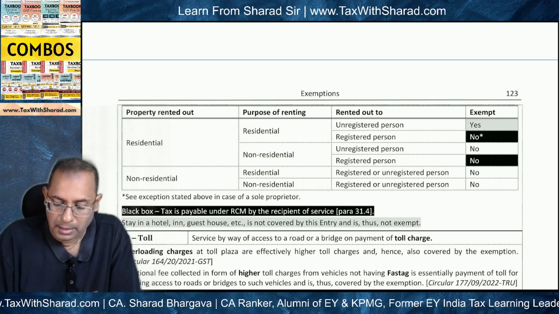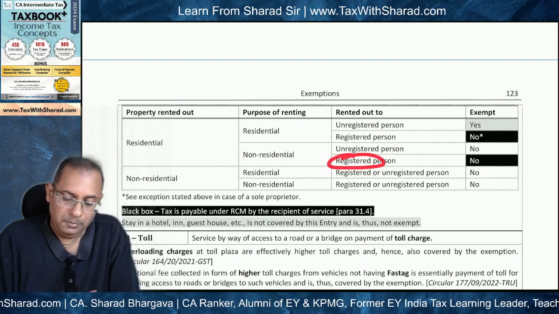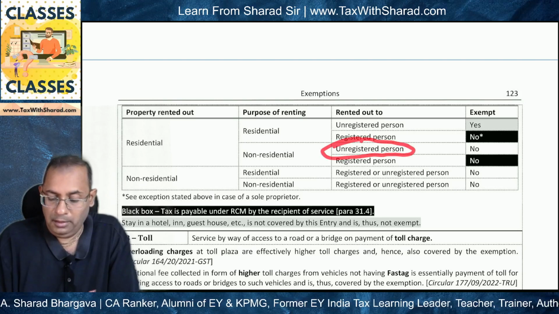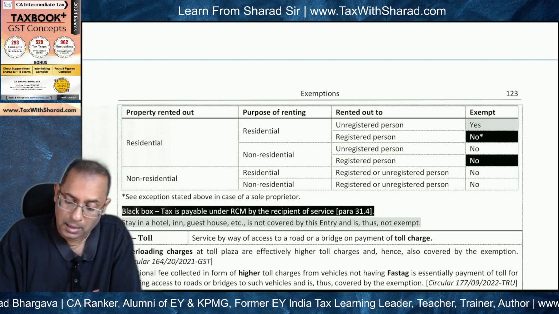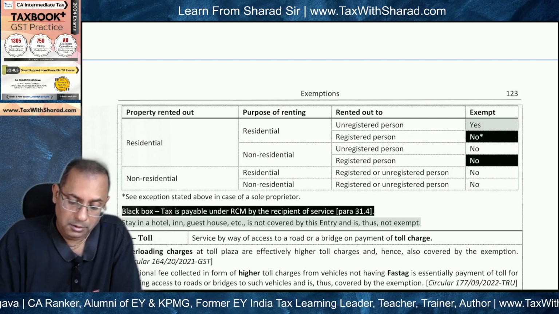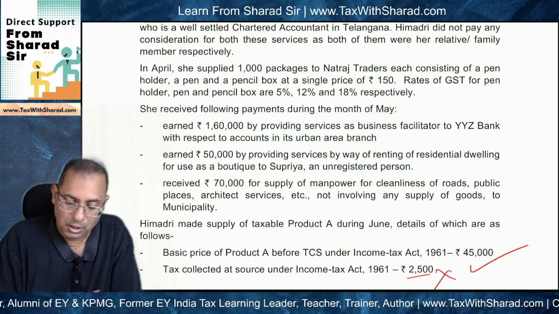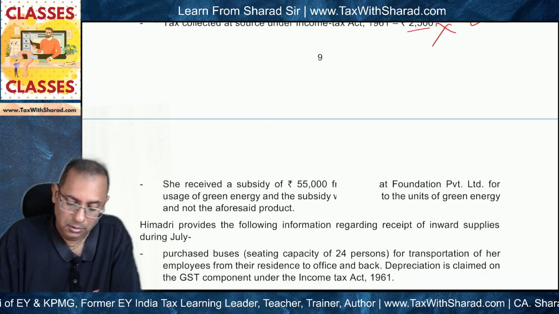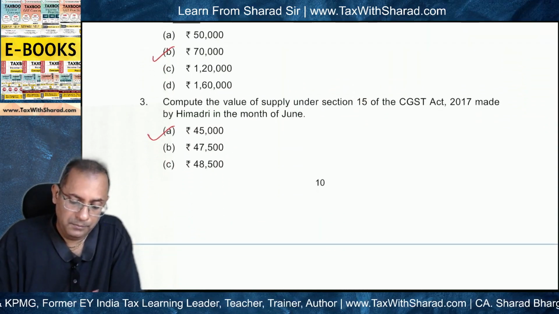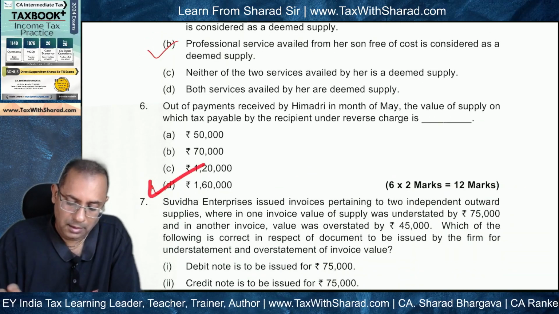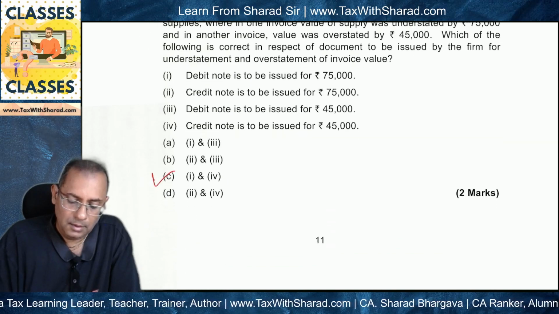This is a case where the renting out is to a registered person; tax is payable on forward charge basis, that means not under RCM, where renting out is to an unregistered person. In our case, Supriya is an unregistered person, so reverse charge is not applicable. So what remains for reverse charge mechanism is 1,60,000. So 1,60,000 should be the correct answer. Okay.